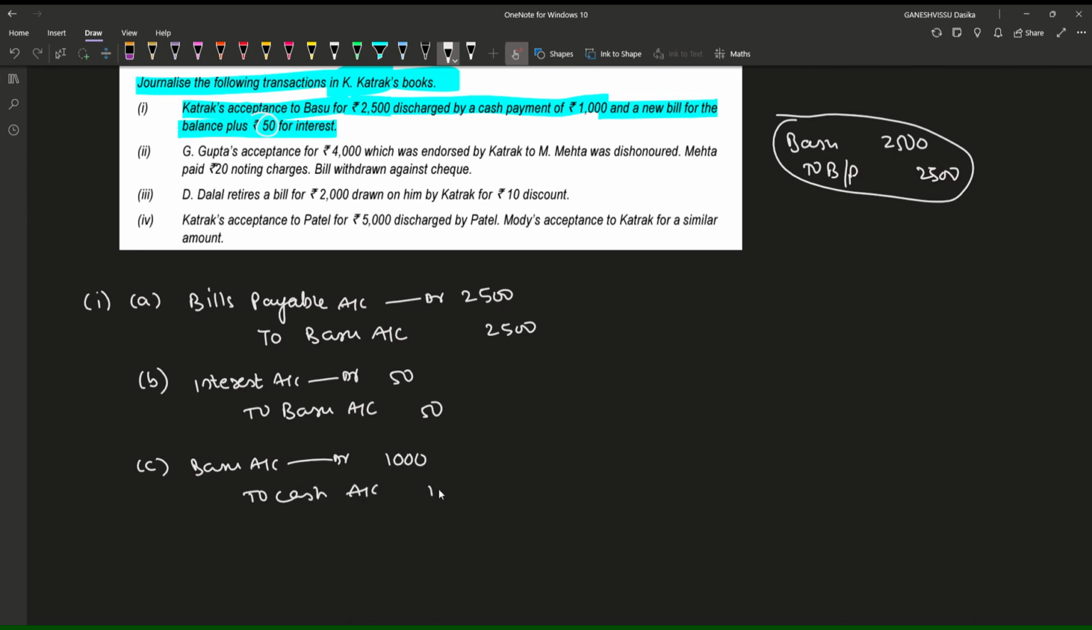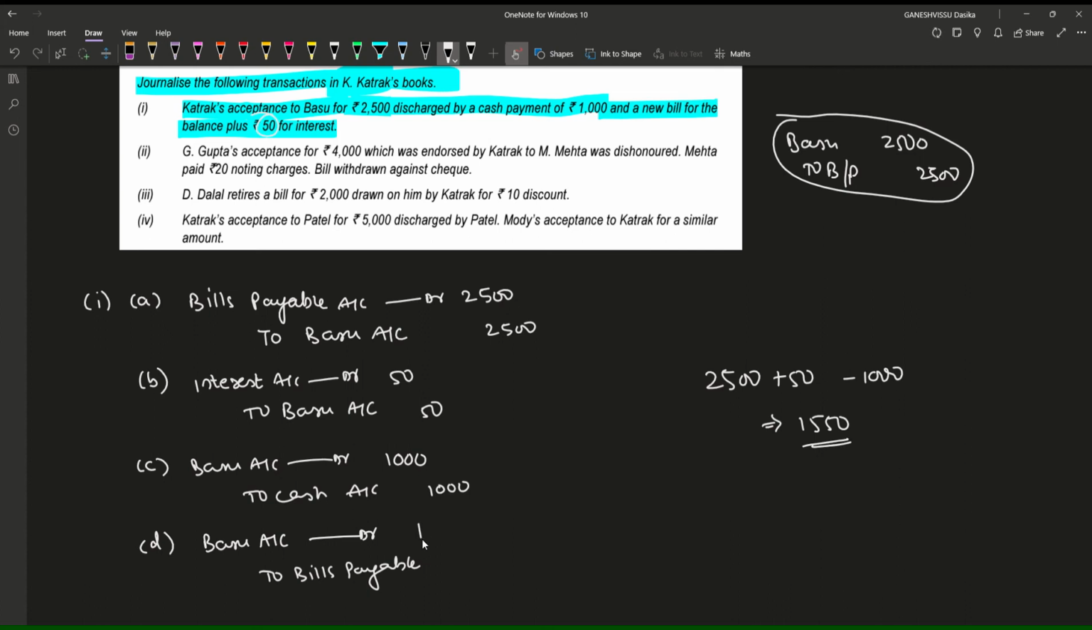1000 rupees is paid by cash, and for the balance we are accepting a bill of exchange, for which Basu account at our to Bills Payable. For what? For the remaining total. Out of this 2500, when we add 50 rupees and minus 1000 rupees, 1550 is the amount which we are now going to have. So 1550.